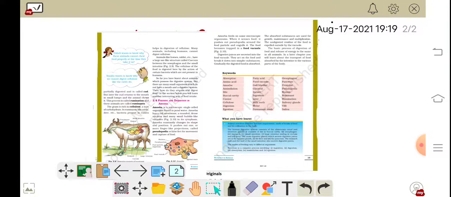Okay. Then amoeba feeds on some microscopic organisms. When it senses food, it pushes out pseudopodia around the food particle and engulfs it. The food becomes trapped in the food vacuole. So amoeba feeds on some microscopic organisms. It is also a microscopic organism, that's why amoeba feeds on microscopic organisms only.